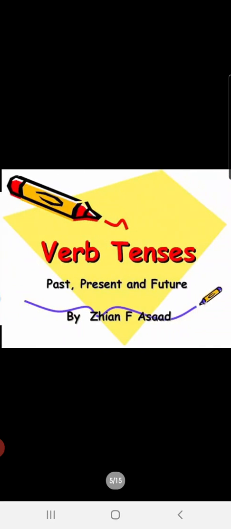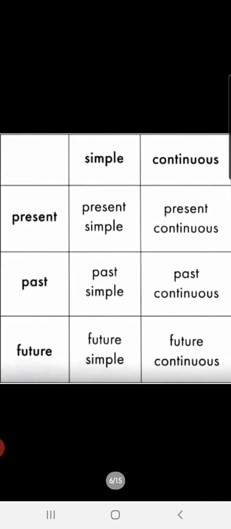Children, today we are going to continue with English language tenses. In the last class you have seen and studied about simple tenses. You have seen simple present, simple past and simple future, right? Now today we are going to study about continuous tenses. Present continuous, past continuous and future continuous. Children, as the name suggests, continuous means going on.